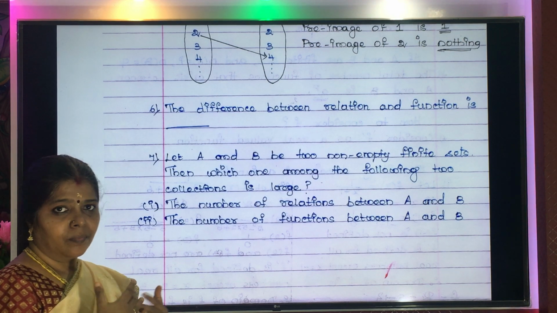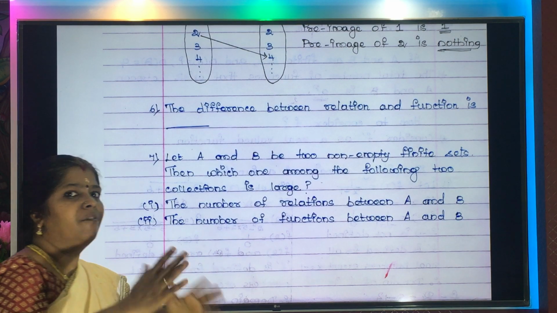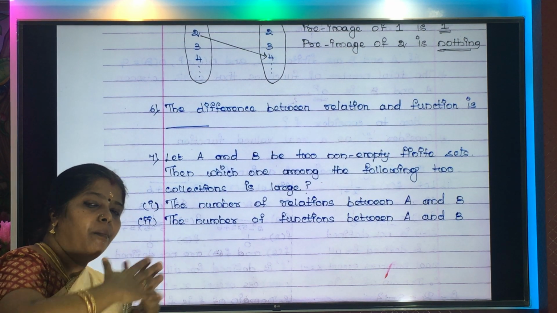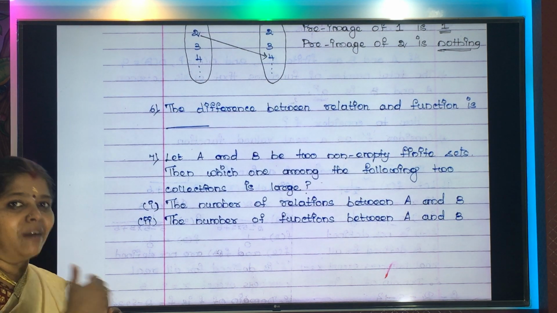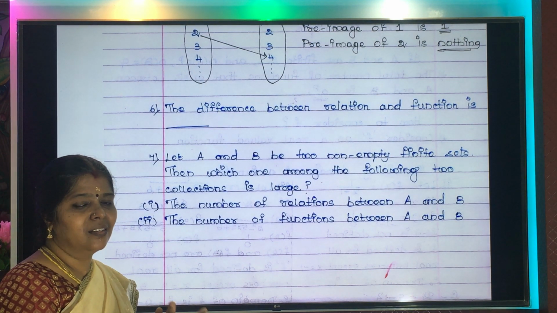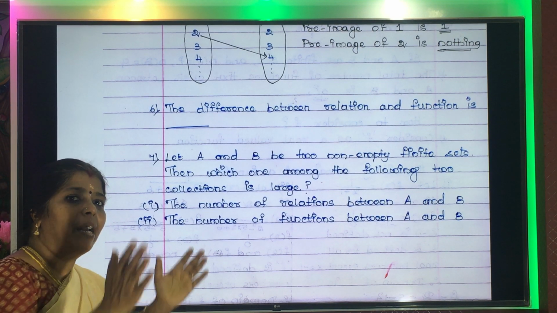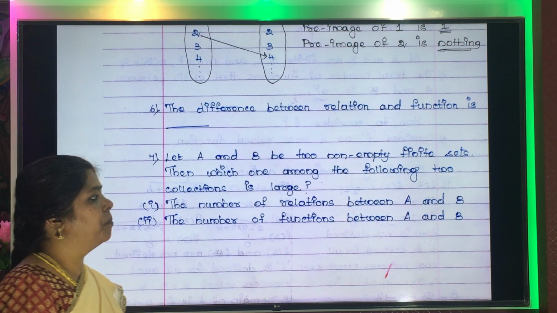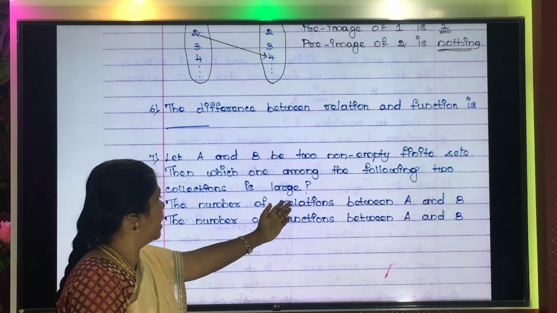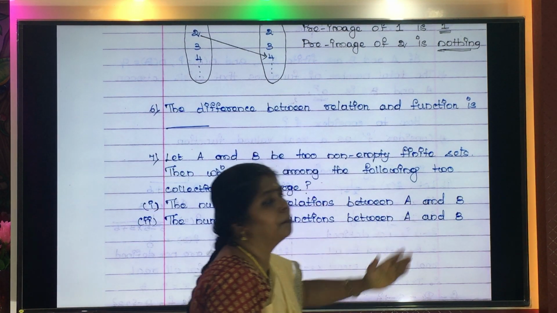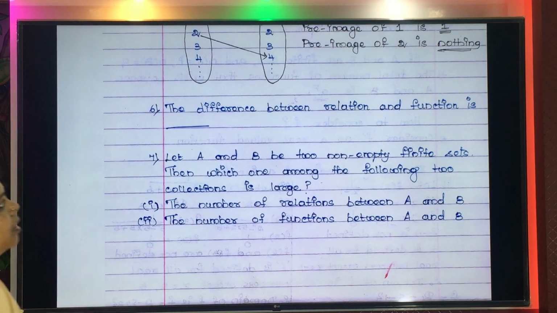If you imagine, the relations from A to B will be plenty. You can bring about many relations between A and B. Whereas functions are subsets of relations, right? So the collection of functions will be lesser when compared to the collection of relations. So the answer for this, which collection is large? The number of relations between A and B will be large. This is the answer. Okay.